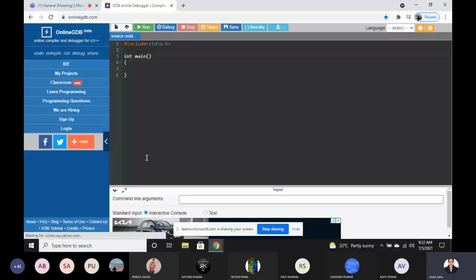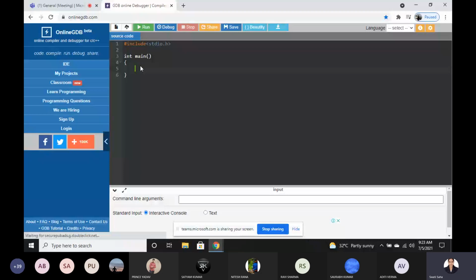In this program, we want to print something. For printing something also, there is a predefined function. In C programming, always remember there are some predefined functions, so we don't have to define that function for doing that work. What we have to do is call them and write them in the proper manner.